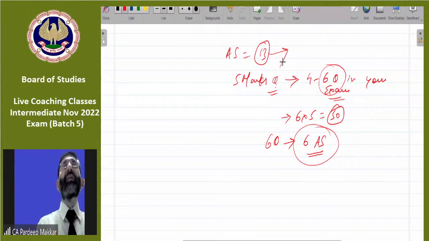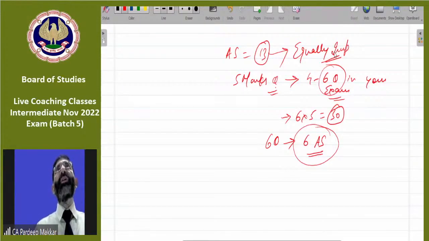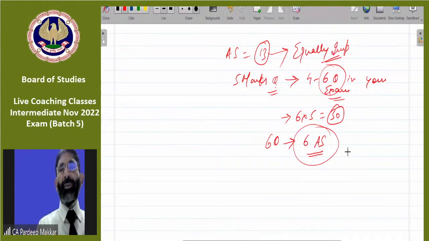So if 6 AS are to be covered, how can we say that out of 13, these 6 are important? Because in that case all are equally important, beta. So you have to understand the concepts in each and every AS and do more and more questions, so that you can present the answers in such a way that your examiner, the paper checker, must give you good marks. For that purpose, I have already discussed with you, beta, whenever you are going to write an answer in your exam, first of all, refer AS.